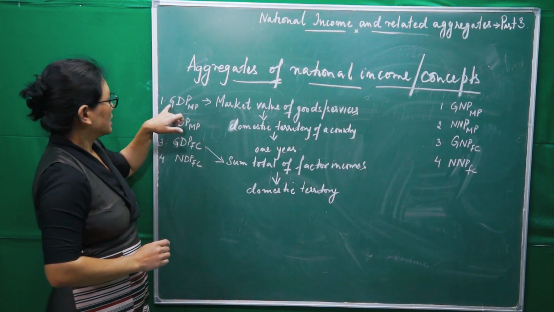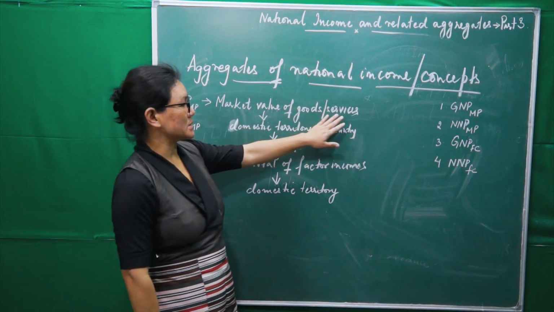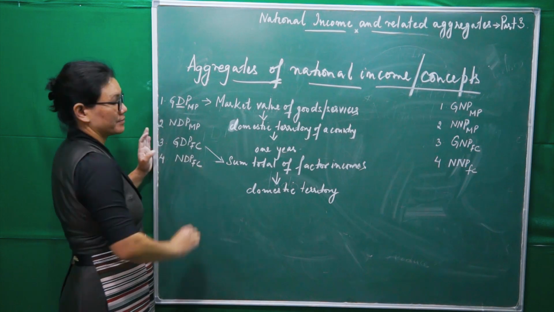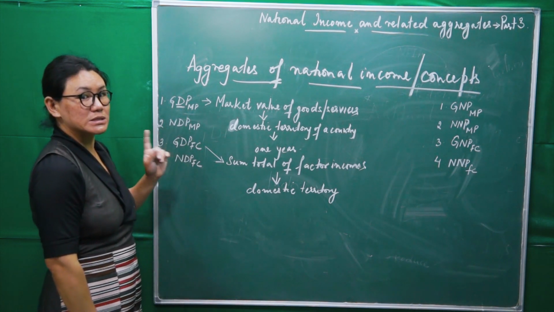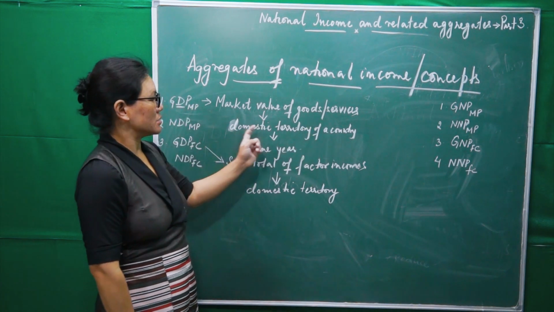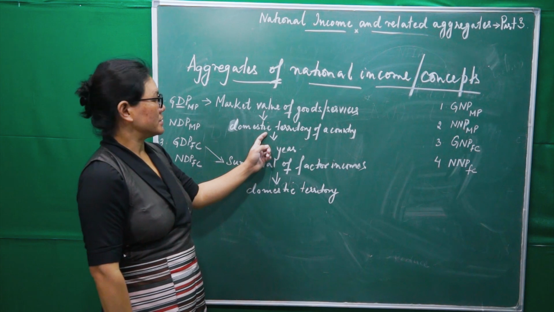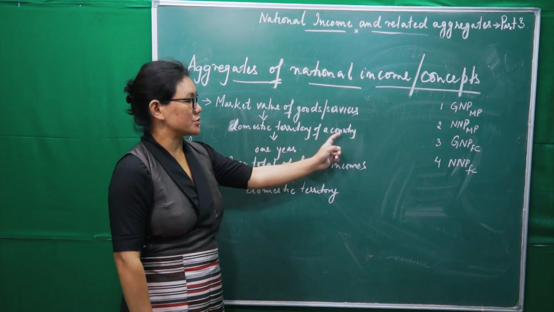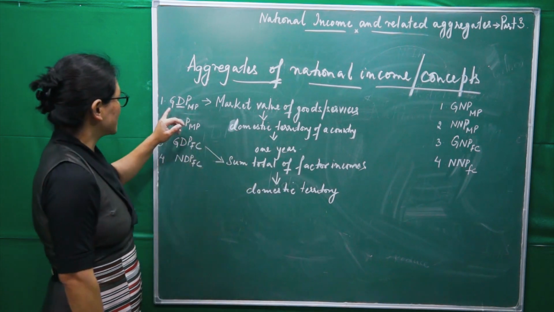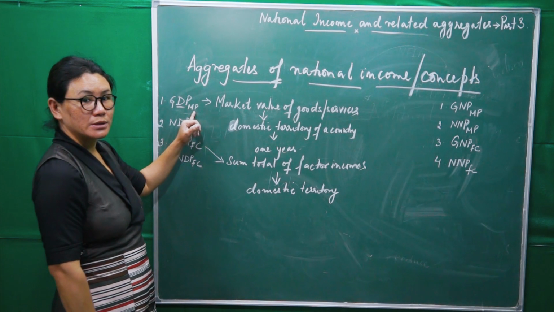It is the sum total of market value of goods and services. It is written here as domestic. This is a domestic concept, and these goods and services have to be produced in the domestic territory of a country during one year, which is called gross domestic product at market price.